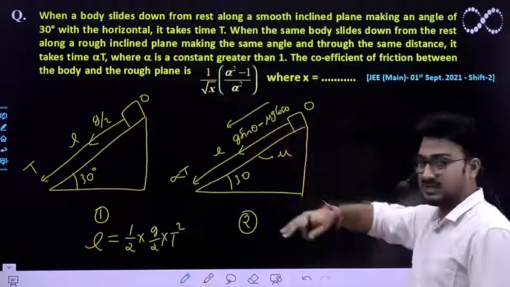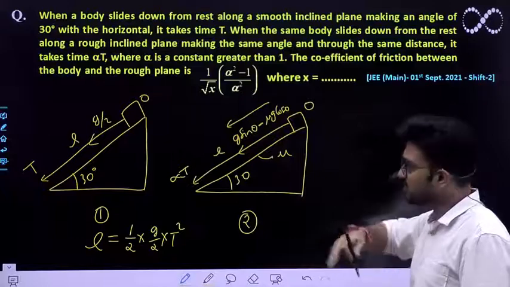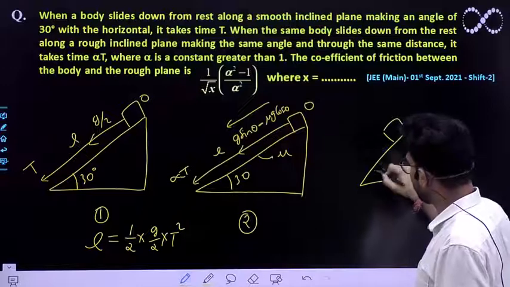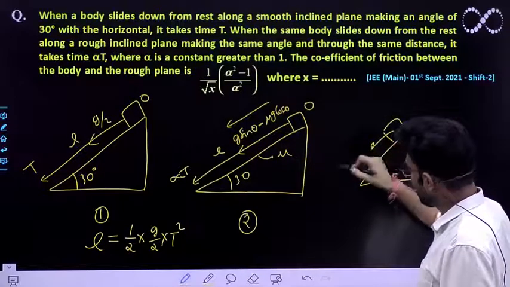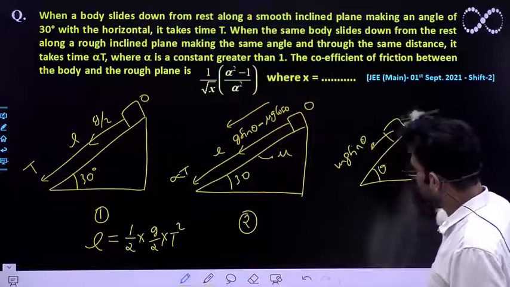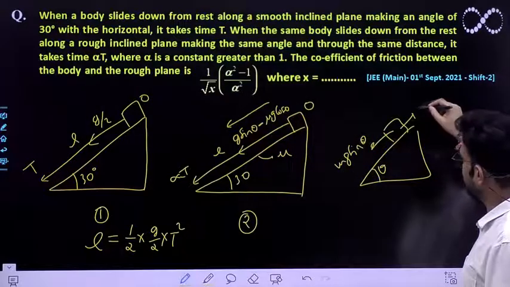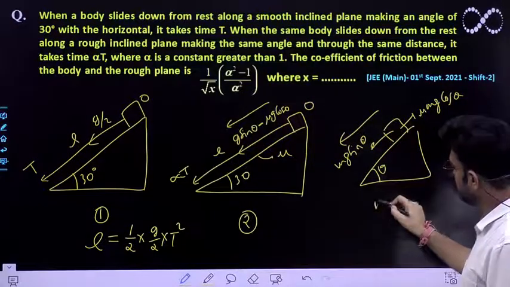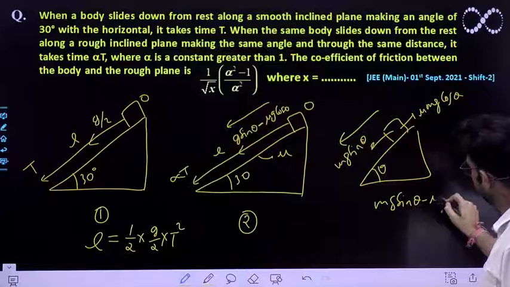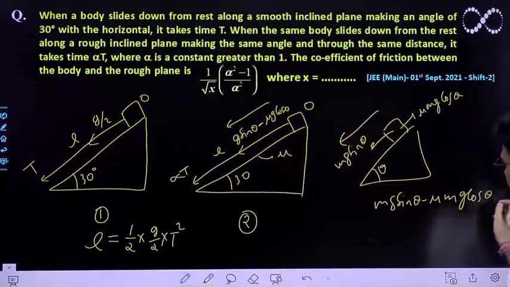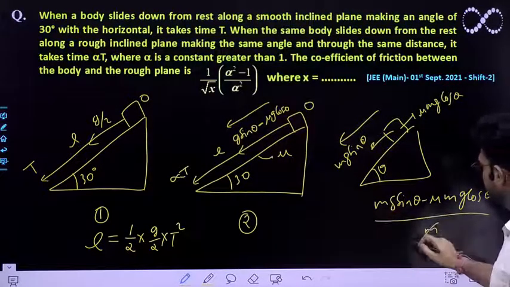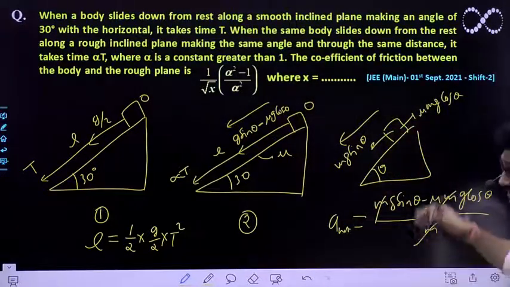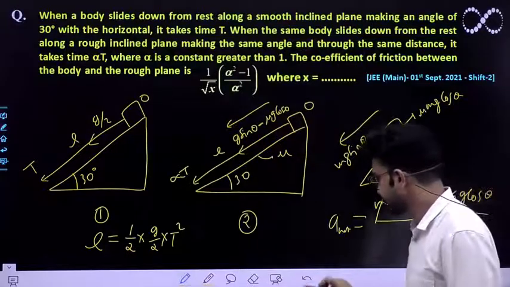Obviously it can easily be calculated from the net force, because if a body is on an incline with angle theta, it will come down with a force of mg sine theta and the backward frictional force is mu mg cos theta. So the downward net force is mg sine theta minus mu mg cos theta. This net force divided by mass would be the net acceleration with which it will fall down while friction is acting on it.